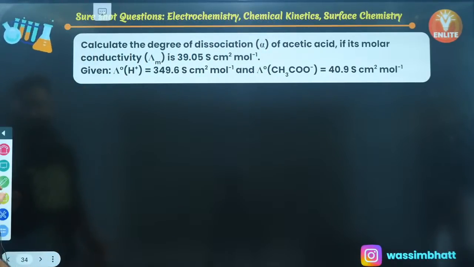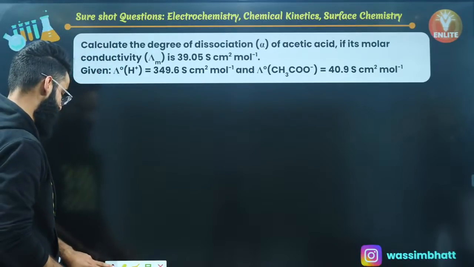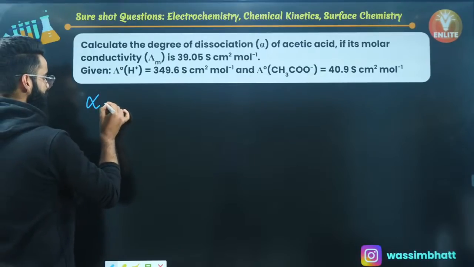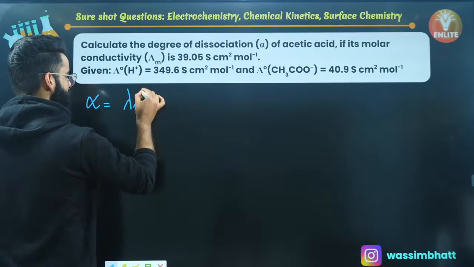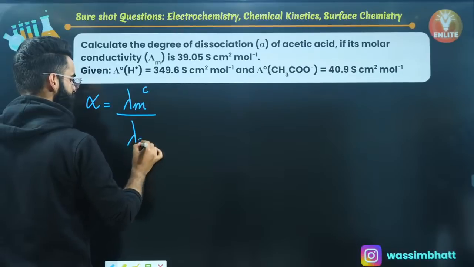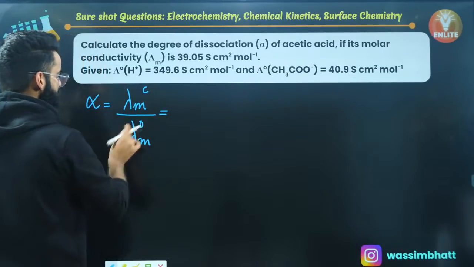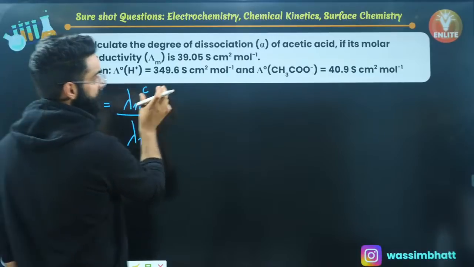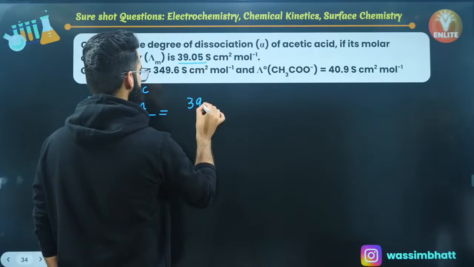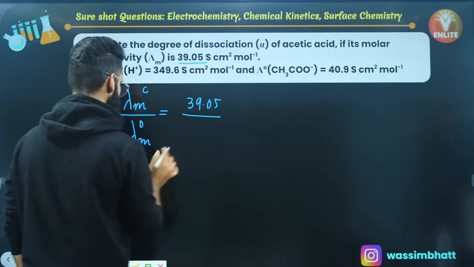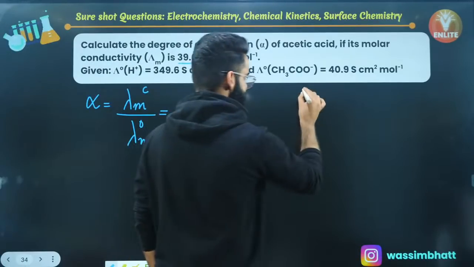What about this particular question? Calculate the degree of dissociation of acetic acid. We need to calculate alpha for acetic acid. Well, there is one result. Alpha for a weak electrolyte is always equal to molar conductivity at a given concentration divided by molar conductivity at infinite dilution, right? The molar conductivity of CH3COOH which is given to us is 39.05, divided by the molar conductivity of the same CH3COOH at infinite dilution. That's something which I'll be calculating.